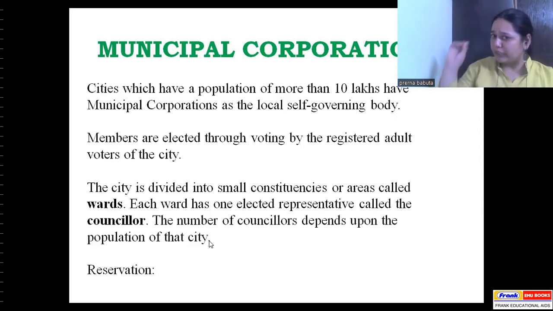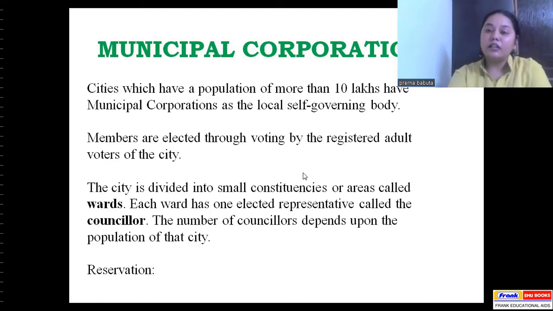And of course, like the elections in the villages, even in the elections of the municipal corporations, there is some form of reservation. It is for the backward classes, that is the scheduled tribes, the OBCs, that is the other backward classes, and scheduled castes. And also because in India, to enhance the status of women, the government of India also provides reservation for women. Okay, because sometimes there could be a group of females who might have a few problems. So if there is a woman representative, it becomes all the more easy.